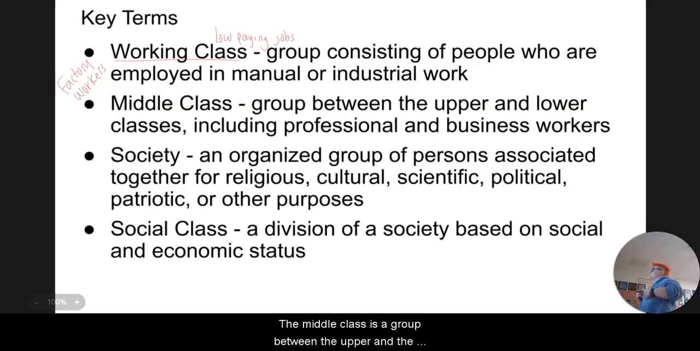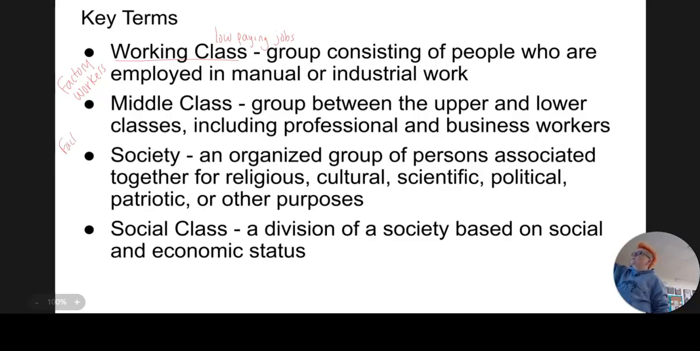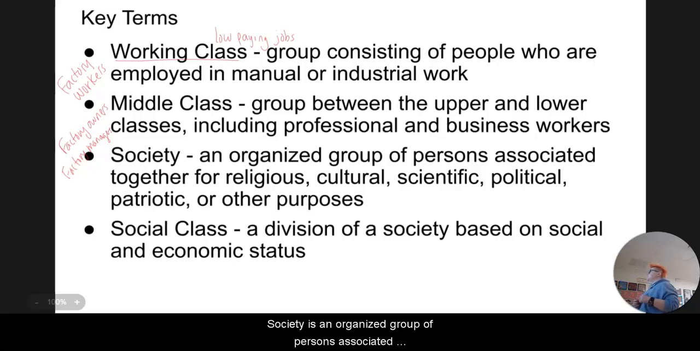The middle class is a group between the upper and the lower classes, including professional and business owners. These are a lot of times your factory owners. And if they're not your factory owners, they're your factory managers, like the people that would have been managing the factory workers, okay? Society is an organized group of persons associated together for religious, cultural, scientific, political, patriotic, or other purposes. And then a social class is a division of society based on social and economic status.